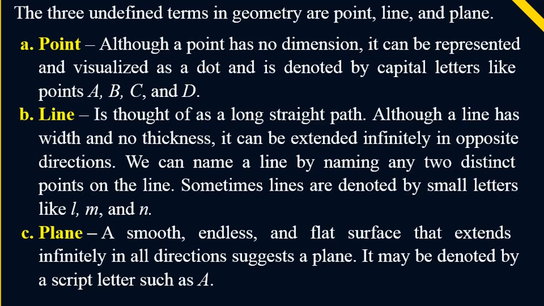We can name a line by naming any two distinct points on the line. Sometimes, lines are denoted by small letters like l, m, and n. Plane. A smooth, endless, and flat surface that extends infinitely in all directions suggests a plane. It can be denoted by a script letter such as A.